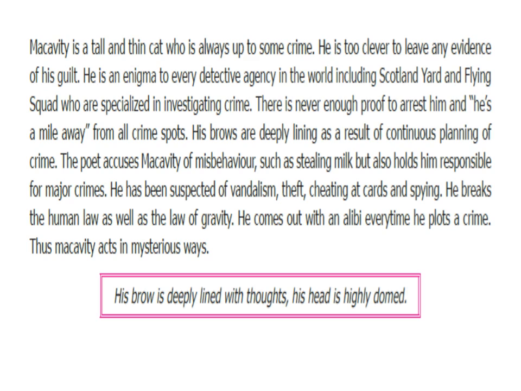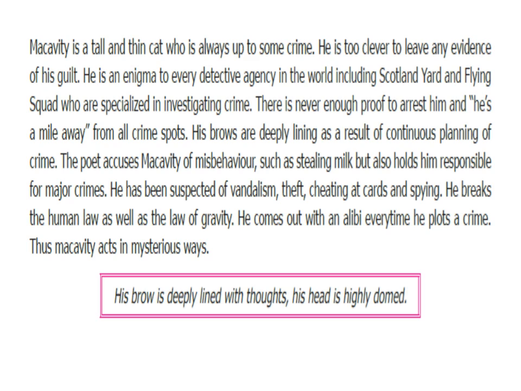He is an enigma to every detective agency in the world, including Scotland Yard and Flying Squad, who are specialized in investigating crime. There is never enough proof to arrest him, and he is a mile away. For all crime spots, his brows are deeply lined as a result of continuous planning of crime. The poet accuses Macavity of misbehavior, such as stealing milk, but also holds him responsible for major crimes.